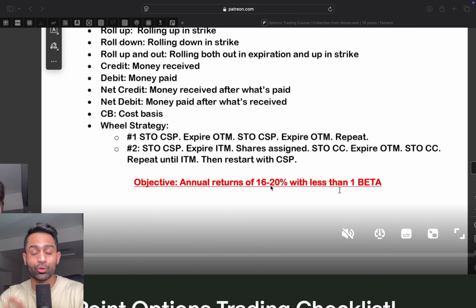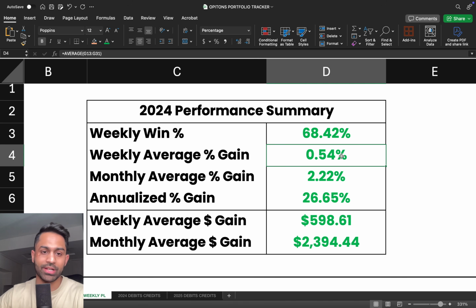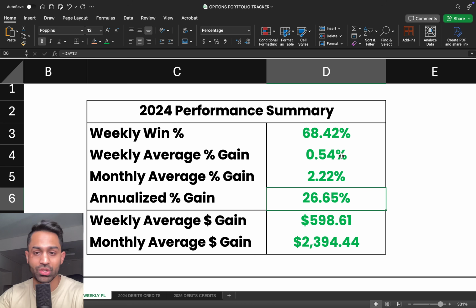So I want to give you a very realistic picture. I think 16 to 20% is possible. What I was able to achieve in 2024 was about 0.5% per week, which on an annualized basis comes out to just over 26%. I'm blessed with that kind of return over the last year. 26% annualized, but this past year I did just over 32%. But if I run this strategy over and over again, it's going to be able to achieve 20 to 26%, which is way above my target.